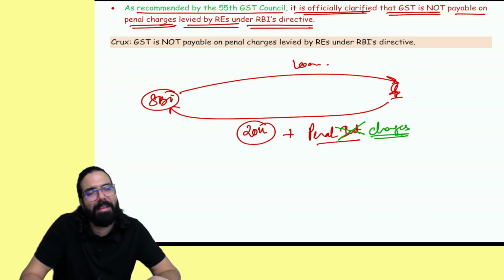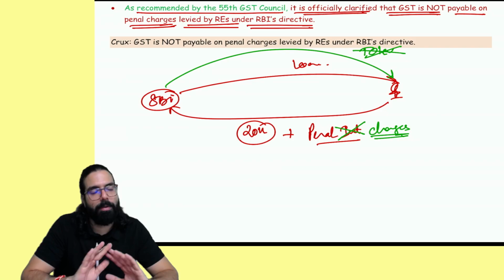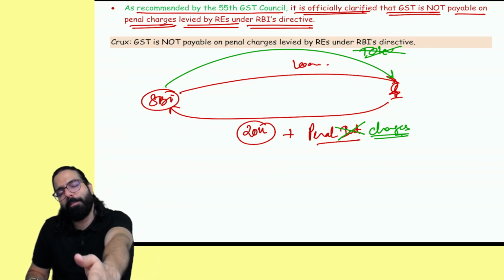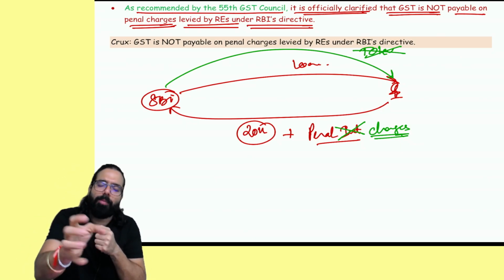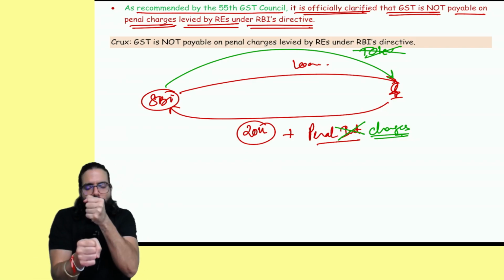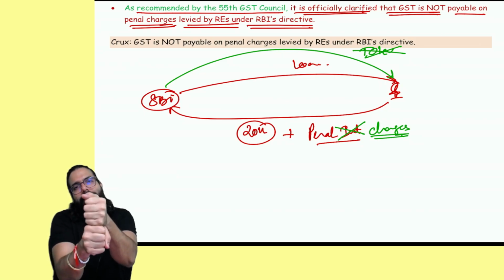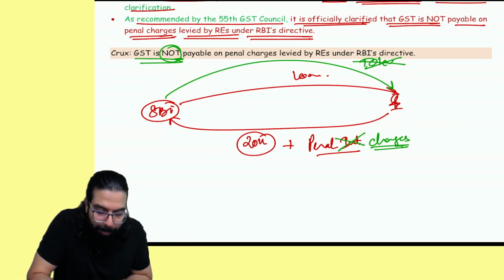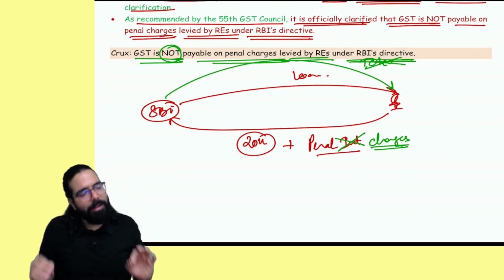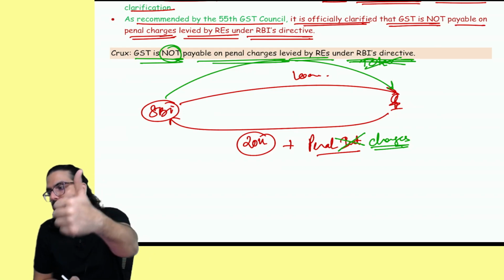What are penal charges? Baba, nothing. It is not that RBI has told I am tolerating. No, Baba, it is not for tolerating an act. It is simple. SBI has given a loan to you for which SBI is charging you the normal EMI plus penal interest, which is now being charged as penal charges on the EMI, which is also money, and on these penal charges there is no GST. That's all they have clarified. GST is not payable on penal charges levied by regulated entities under RBI directives. Penal charges or penal interest, there is no GST. I hope this point is clear to all of you.